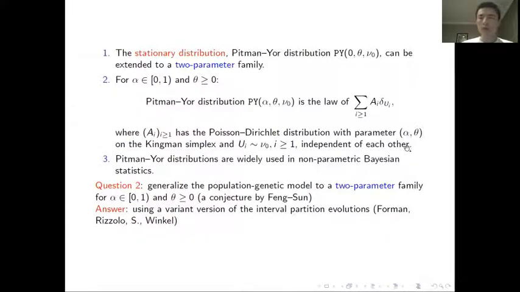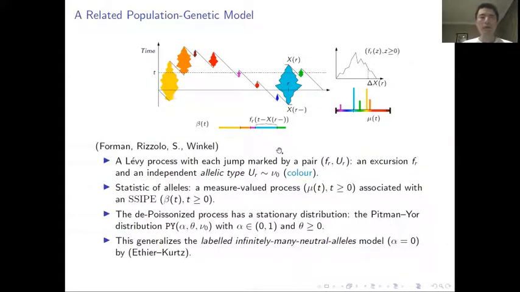To see how we solve this problem, let me remind you of this picture that we constructed for the interval partition evolution. Now we just modify this picture a little bit. For each excursion, we also associate a random allelic type chosen independently according to a certain probability law nu zero on the space of all types.